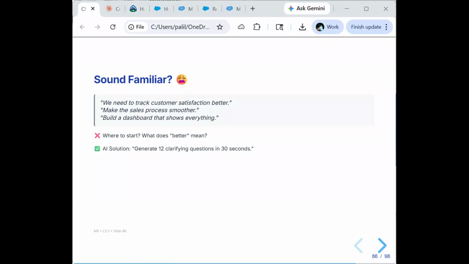The AI solution is using Claude. You can generate 12 clarifying questions in 30 seconds, send them to your stakeholder, and get the clarity. This single skill makes you 3 times more valuable as an admin. Let me show you how.